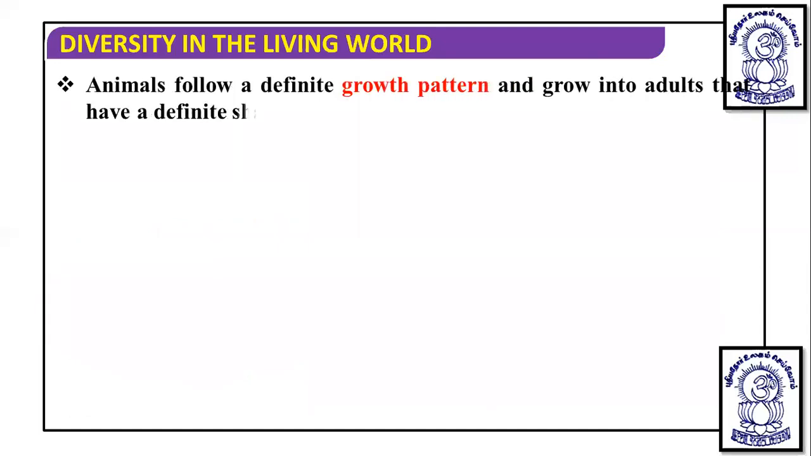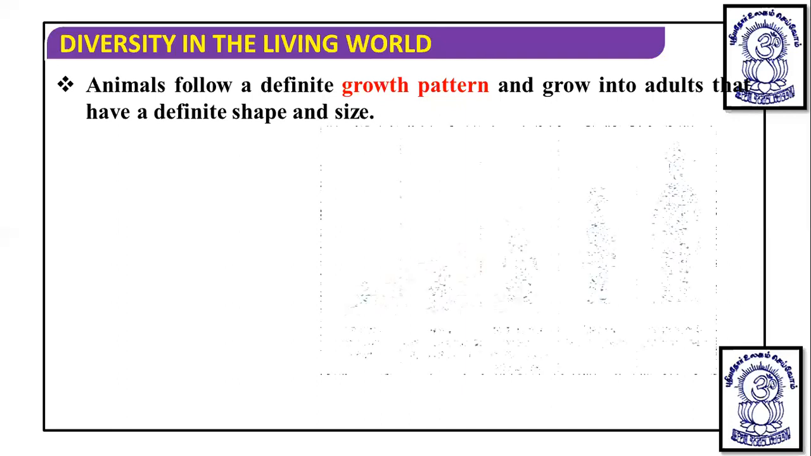When we talk about animals, they follow a definite growth pattern and grow into adults with a definite shape and size. They grow up to a certain age of an individual. They cannot grow throughout the lifespan, whereas plants grow throughout the lifespan. If we cut any stem of a plant, it will regrow. But in animals, if we cut a head, it cannot regrow. Because of this, animals show definite growth.